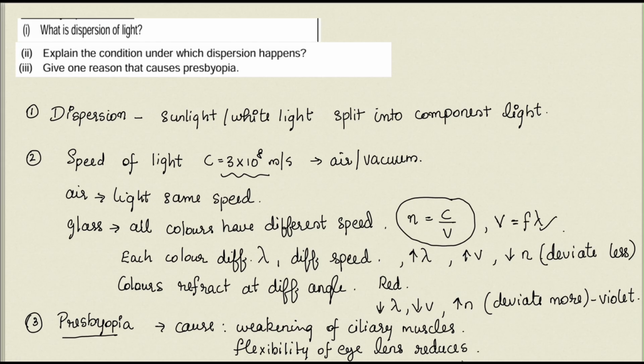So these are the two causes: weakening of ciliary muscles and reduced flexibility of the eye lens. This is the cause for presbyopia.